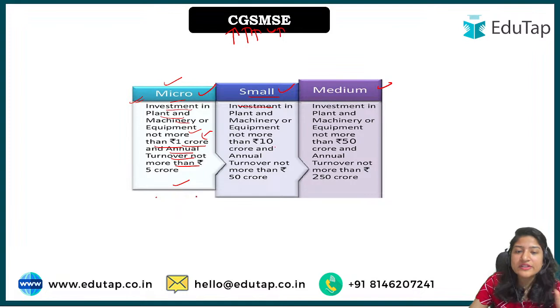For small, the investment is not more than 10 crore, meaning under 10 crore, and annual turnover should be not more than 50 crore. Such enterprises will be considered small enterprises. And medium are the ones where the investment in plant and machinery and equipment is not more than 50 crore, meaning under 50 crore, and turnover is 250 crore.